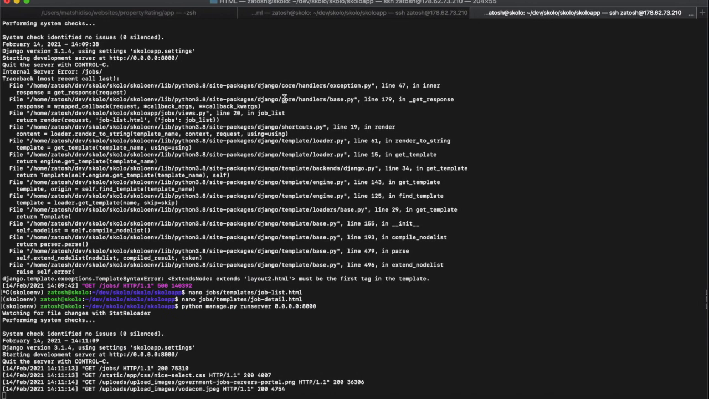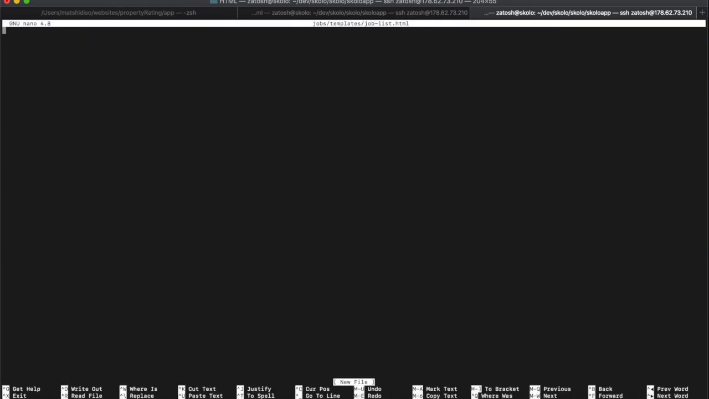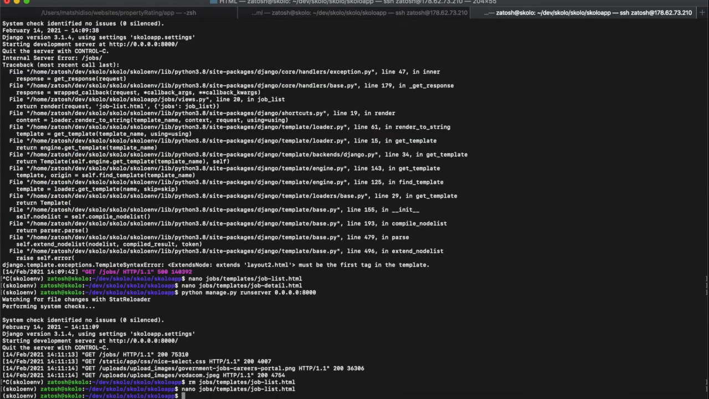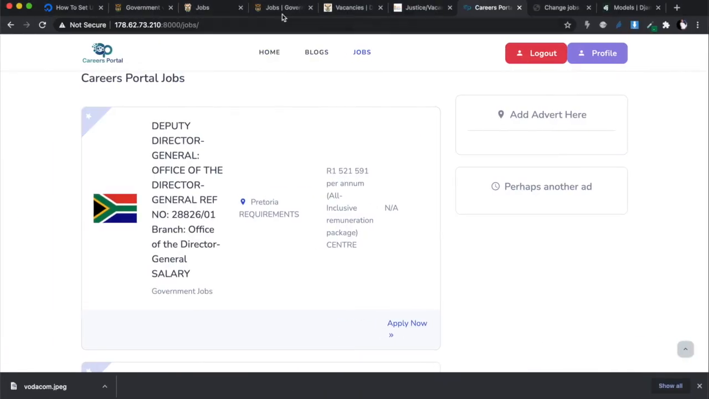I'm going to copy that, and I'm going to stop this, and find the job list over there, nano job list. Instead of nano, I'll just remove what's already there, rm, right? Then I can do nano, and I'm going to paste that. Then I'm going to close this, and run the server again.